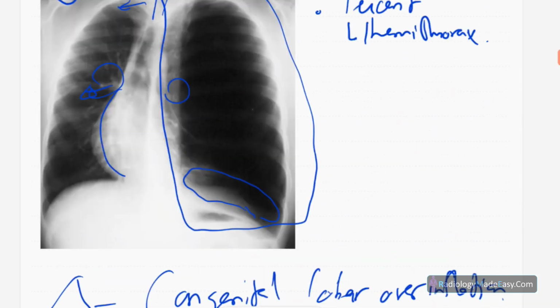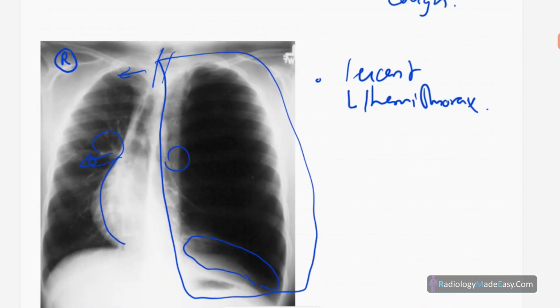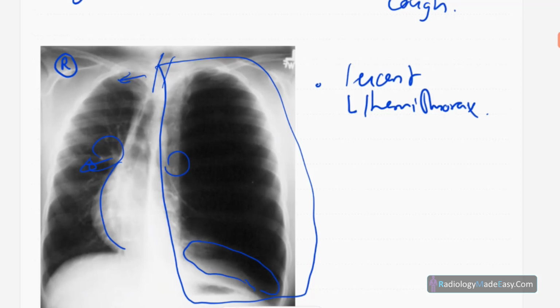When we talk about congenital lobar overinflation, it is more common in the left upper lobe, then the middle lobe, then right upper lobe. They are rare in lower lobes. Actually they are overinflated lobes. Lobes are overinflated and there will be sparsity of vascular markings in the lungs, and the child will develop shortness of breath.